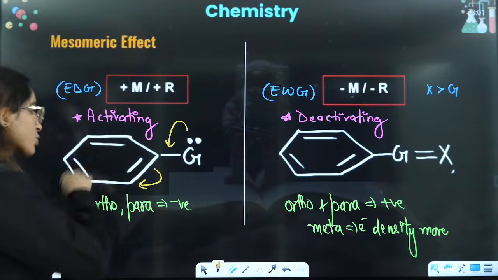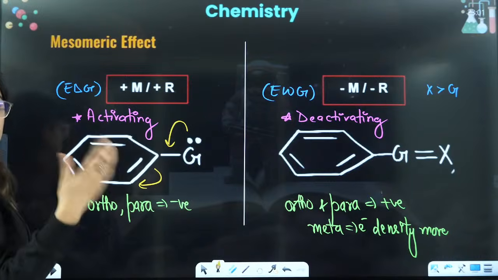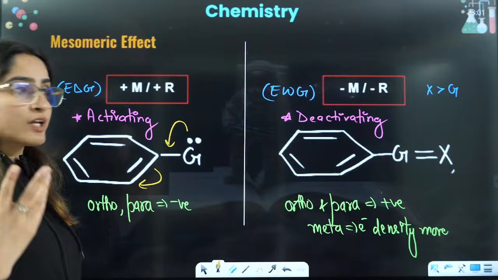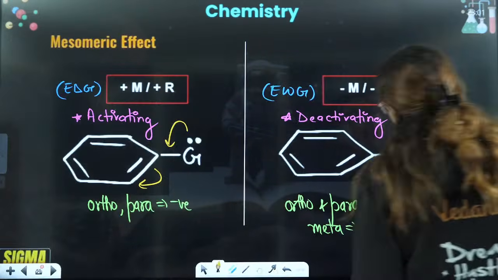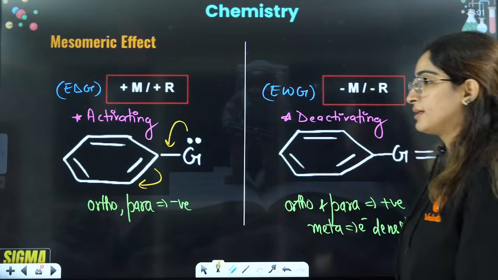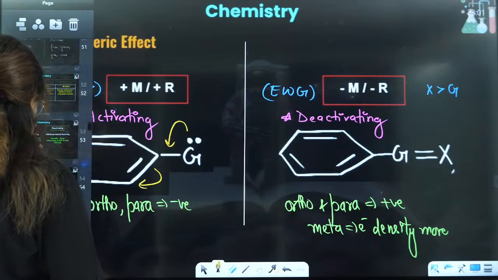So they show even more resonance, even more delocalization of electrons. That is activating. Here it is withdrawing the electron from this pi cloud, that is deactivating, right? Okay, tell me, clear everyone?